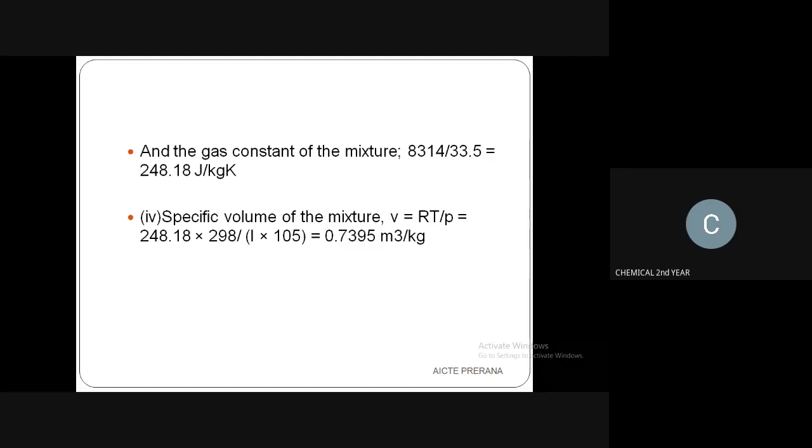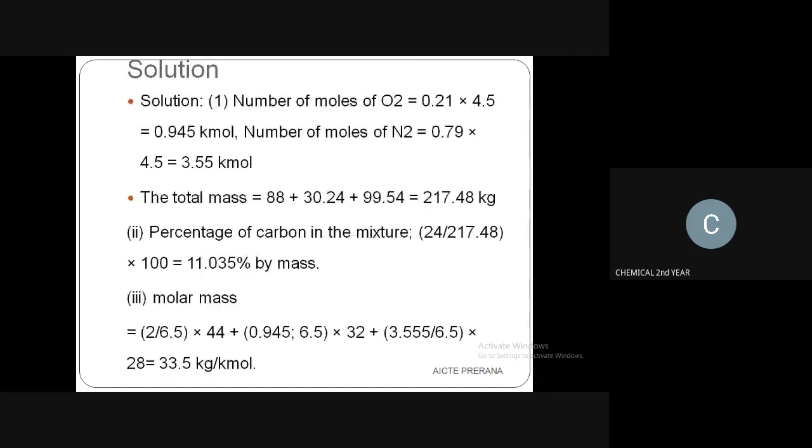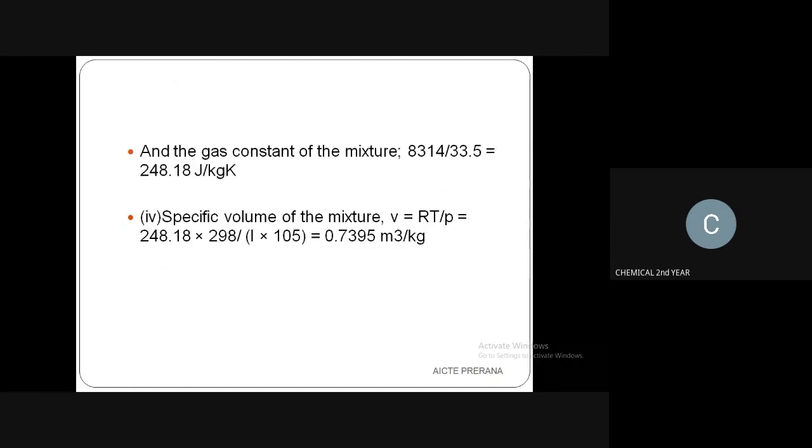Then the gas constant for the mixture: 8314 is the universal gas constant value, so divide 8314 by 33.5, which is the molar mass we found here. You will get the gas constant as 248.18 joule per kg Kelvin.